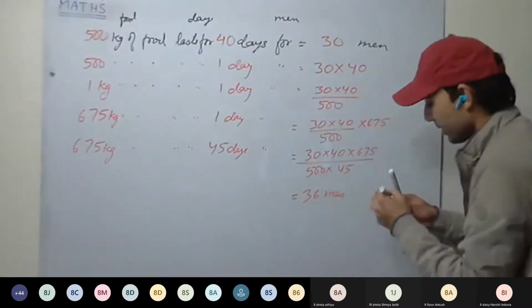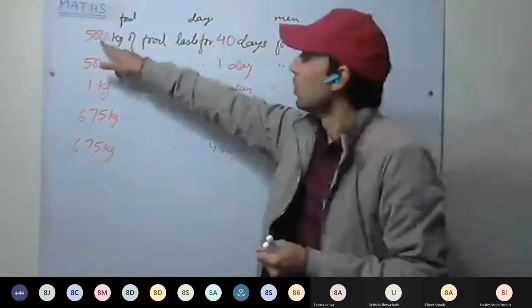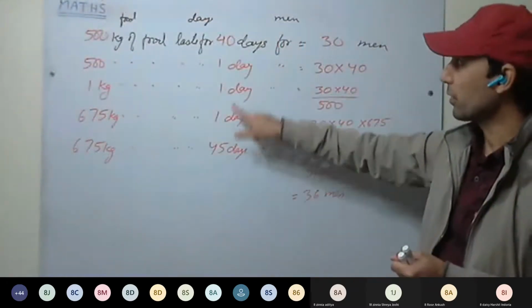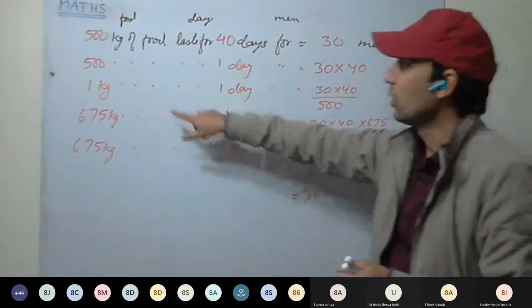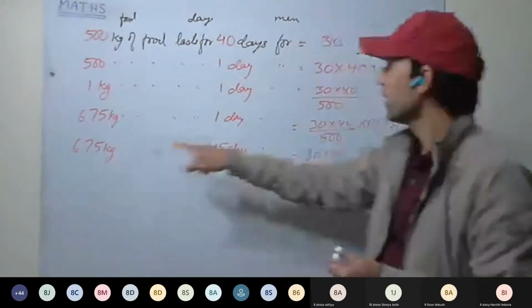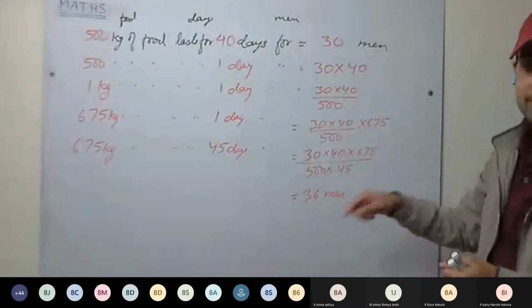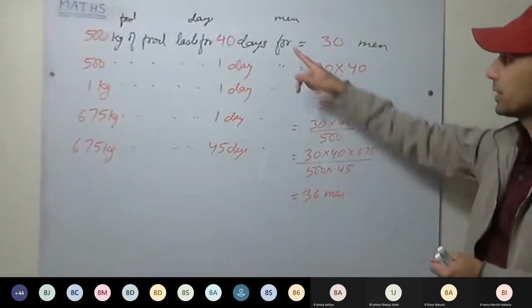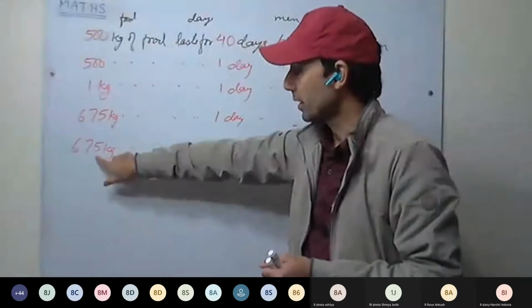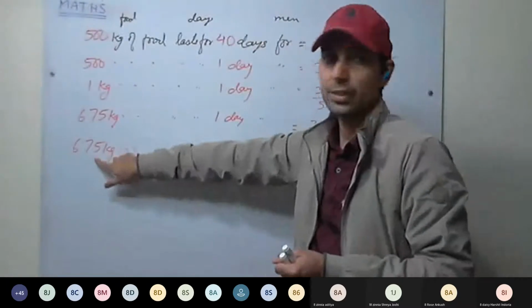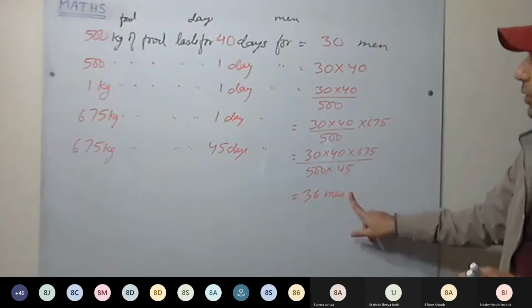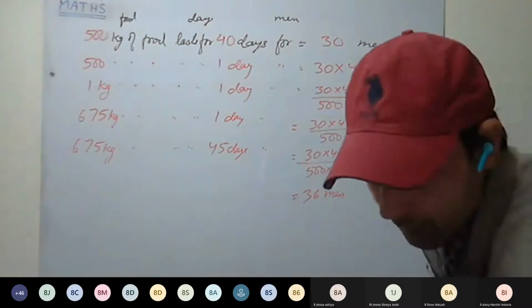Now see one thing. Days have increased a slight bit, by 5 days. Food has increased, see here, by a little bit more amount. So men have increased to 36. Days increased by 5 days. Food has increased a little bit more. And men will increase. Understood now? Okay, we can see it again.